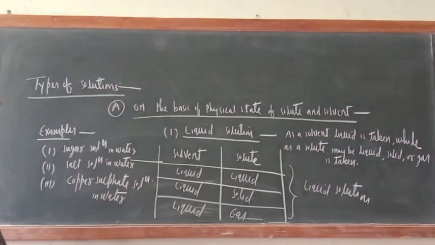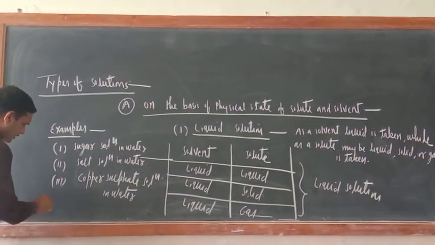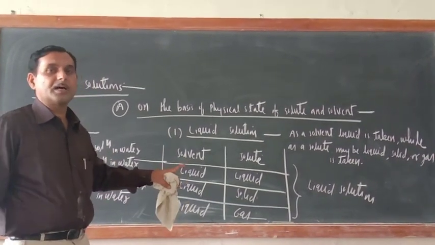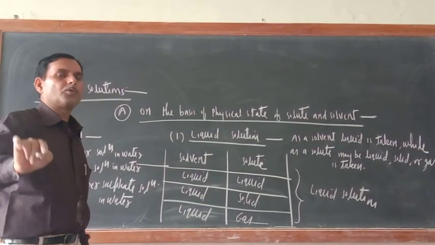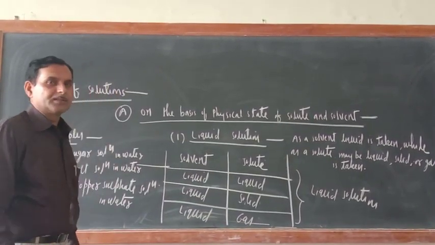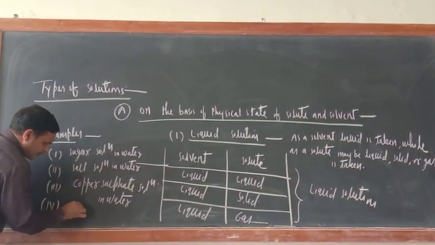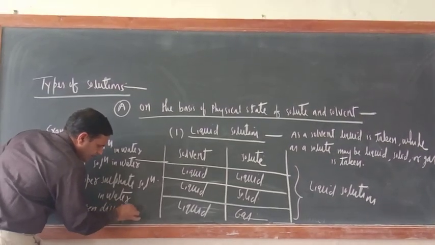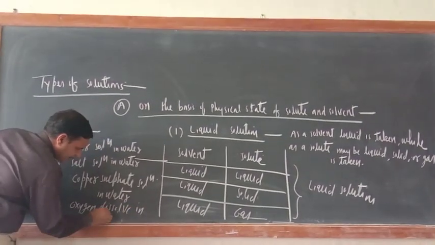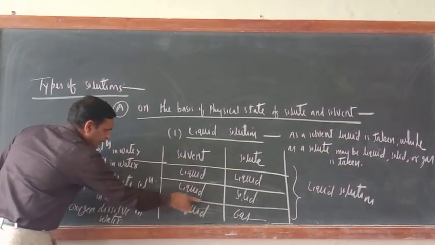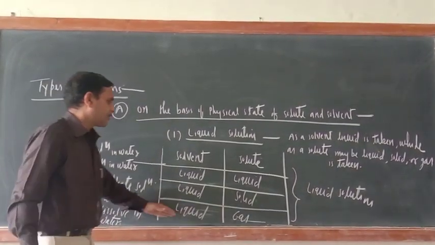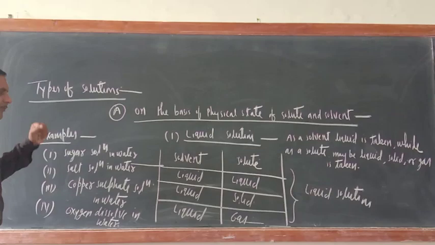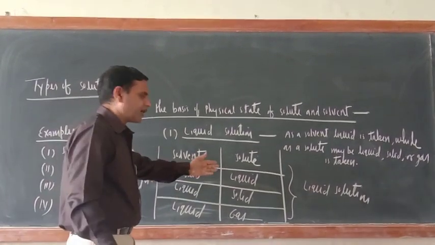Yes. Now one more thing is there. Just see. You know that some amount of oxygen gas is dissolved in the water, and because of that only aquatic animals are surviving. So oxygen dissolved in water. That is also an example of liquid gas solution. Oxygen is gas and water is liquid.